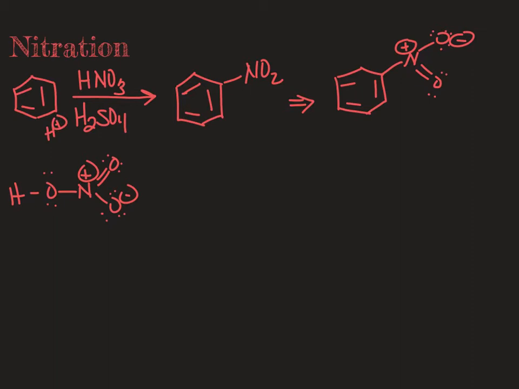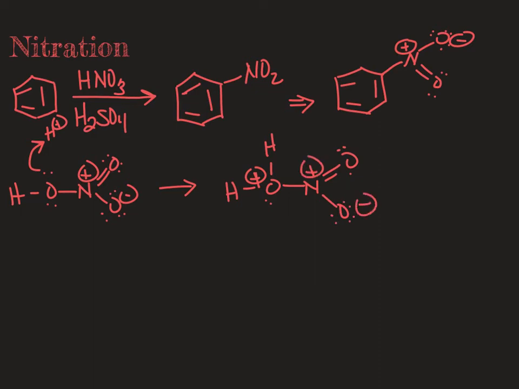And what's going to happen is we're going to protonate the nitric acid, which seems strange to add a proton to an acid, but it's going to give us a good leaving group here. We're going to have water as a leaving group. So now one of the lone pairs from the negative oxygen kicks down, and we're going to kick water off.